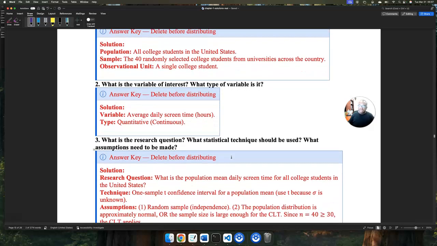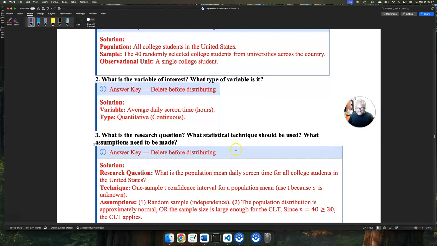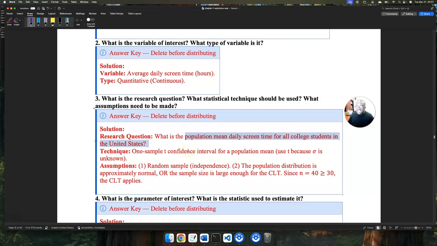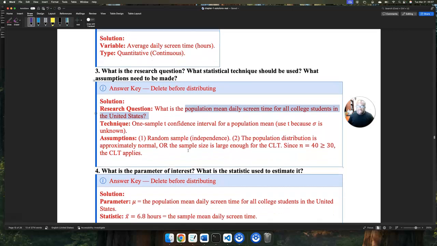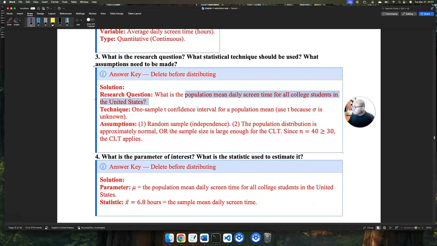In terms of assumptions, we need a random sample, and since n is greater than 30 and our data is approximately normal, we can use the z distribution. The parameter of interest is mu, the population mean daily screen time for all college students in the United States. We estimate that with x bar, which is 6.8, the sample mean of daily screen time for those 40 students. So that is questions 1 through 4.